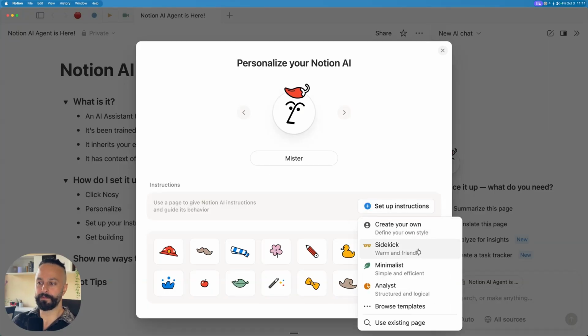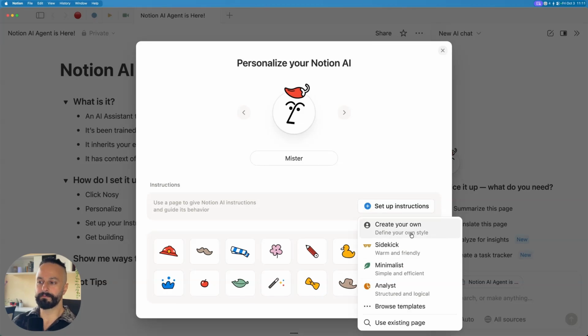And you're going to see here a few presets. I want you to think of the instructions as essentially the prompt that your agent is going to read every time you ask it something. So think of it as defining its core behavior, its core brain, if you will. Again, you can browse templates. People are starting to put these on the Notion marketplace, so you can just bring in entire pre-packaged Notion agents and then build on them.